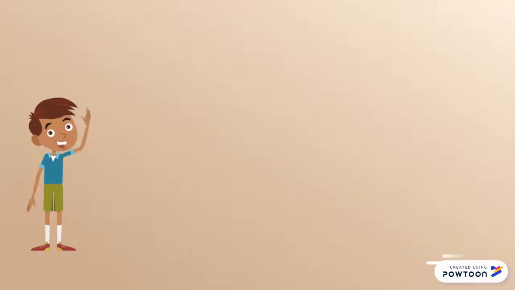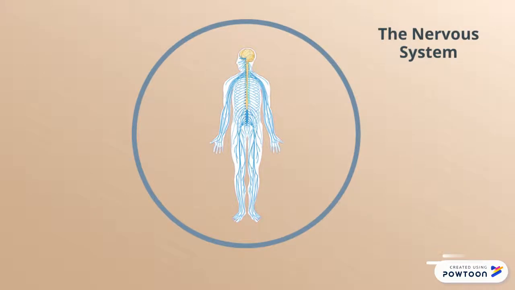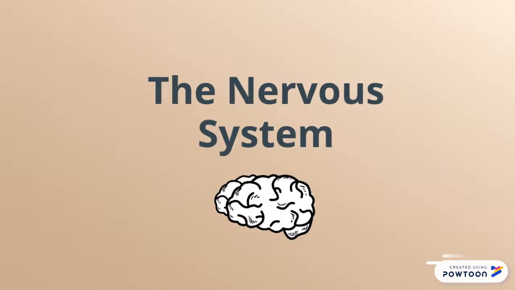Hello everyone! Did you know that every thought and action that we have happens because of our nervous system? Did you also know that without this system we wouldn't be the smart and intellectual beings we are? Well, if you didn't know this, continue watching this video as today we will go over the nervous system and the diseases associated with this system.